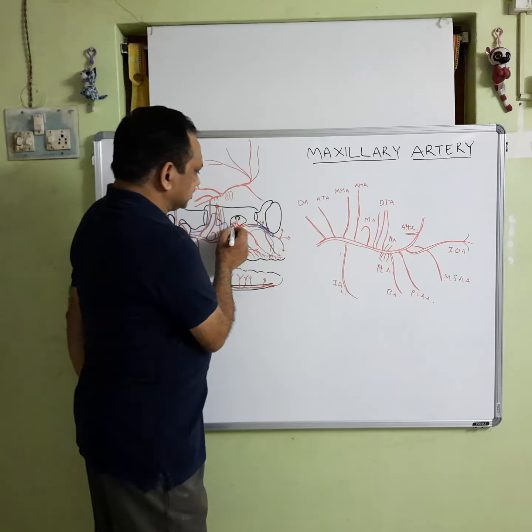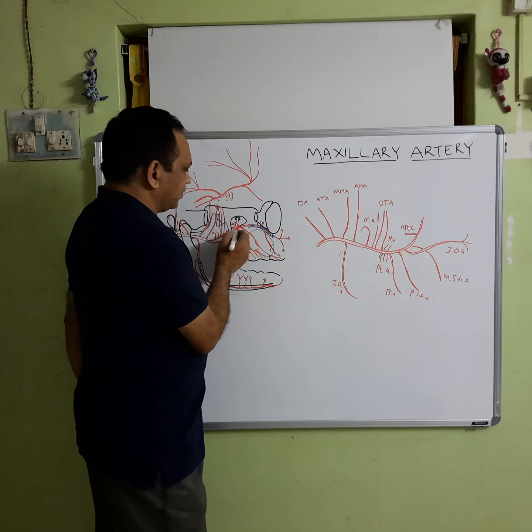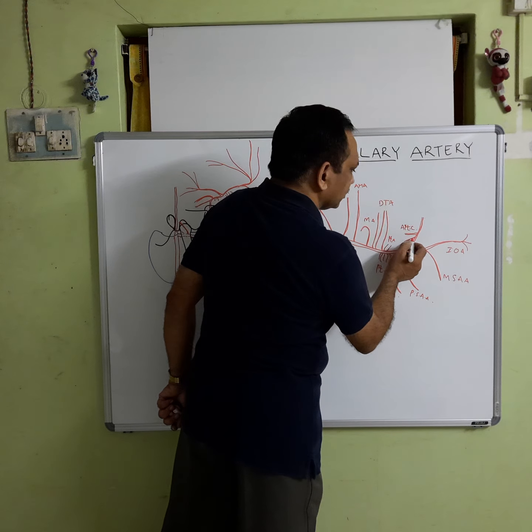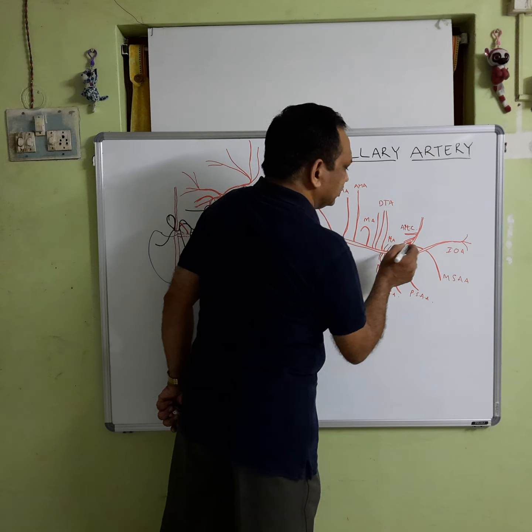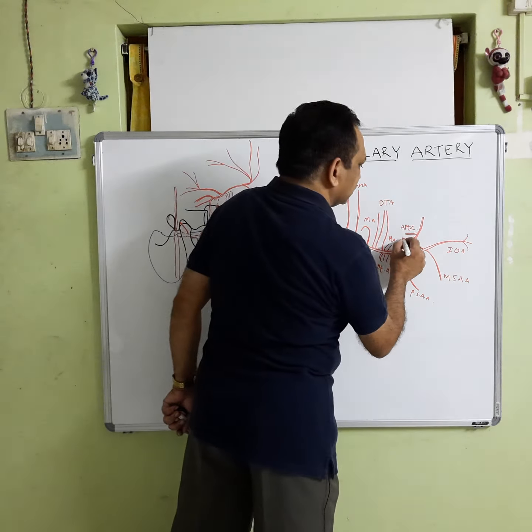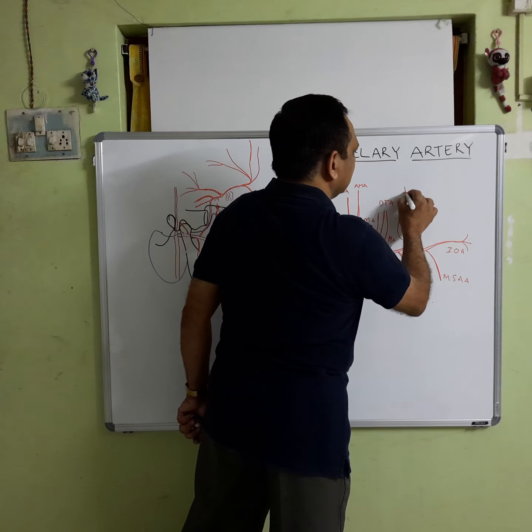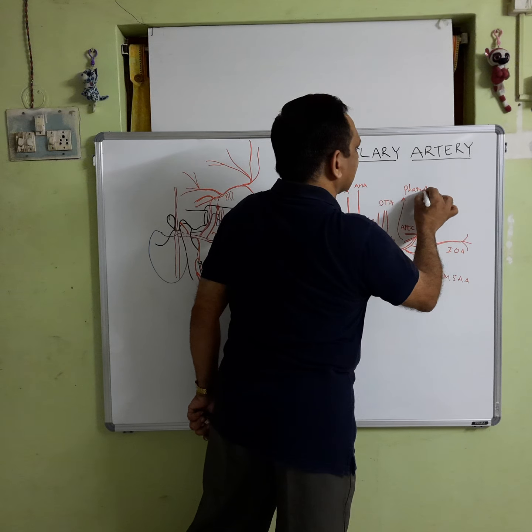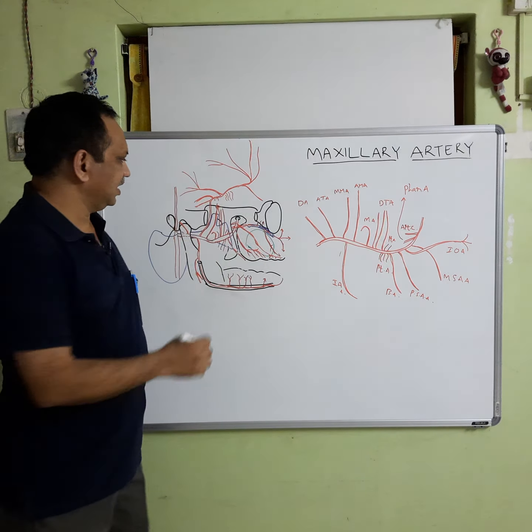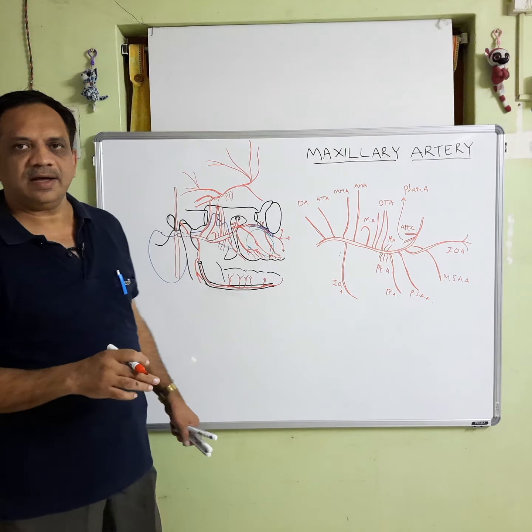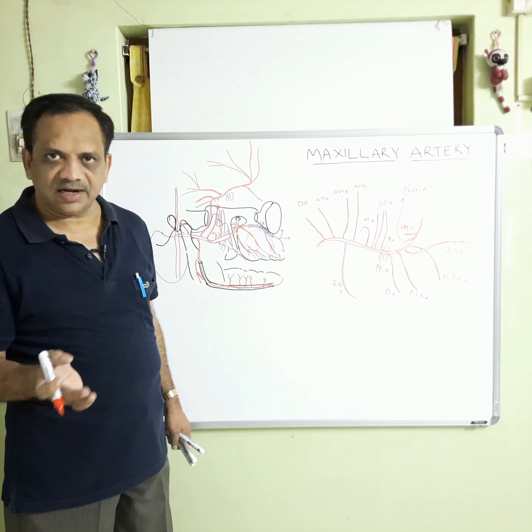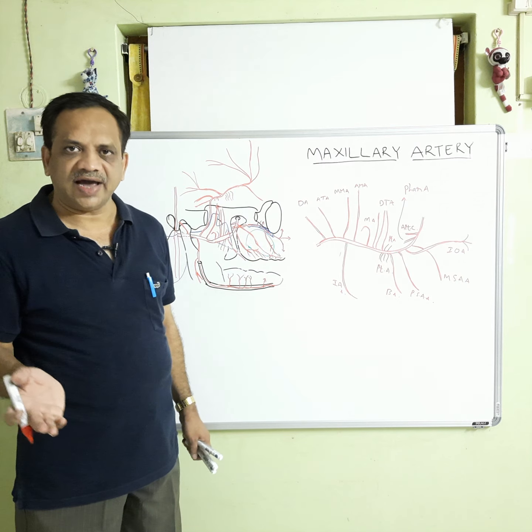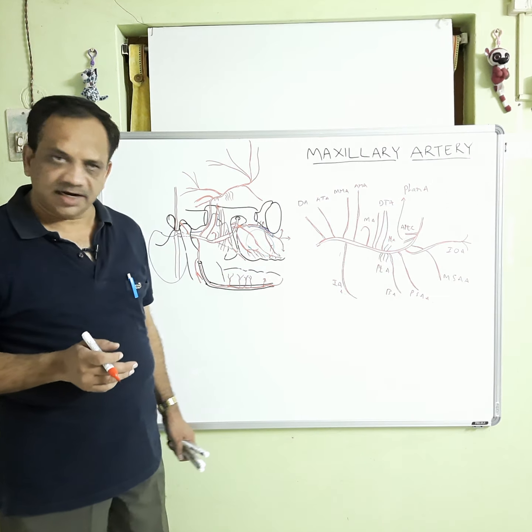Another branch comes here on the posterior side and goes down. That is the pharyngeal artery. It passes through the palatovaginal canal to reach the nasopharynx, and it also supplies a part of the pharynx and a part of the auditory tube.